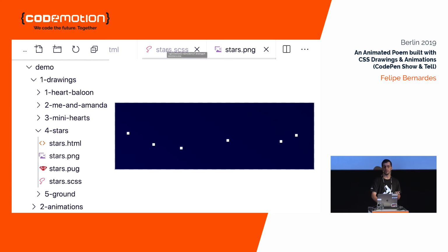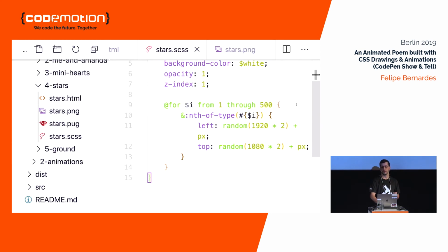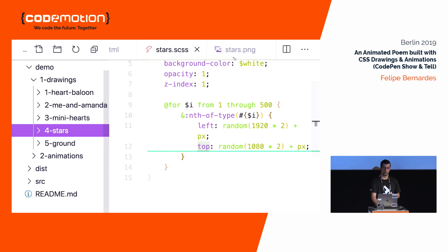The way I do it is using an iteration list in Sass, and we are going from the first star to the last one and selecting them using nth-of-type. And we are determining that left and top positions are random values between these numbers.